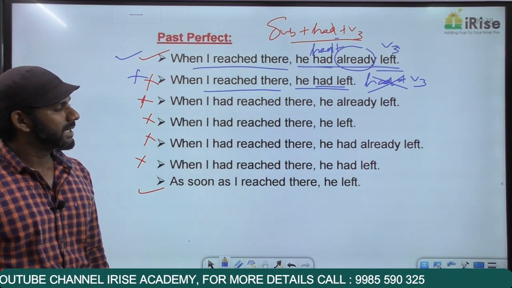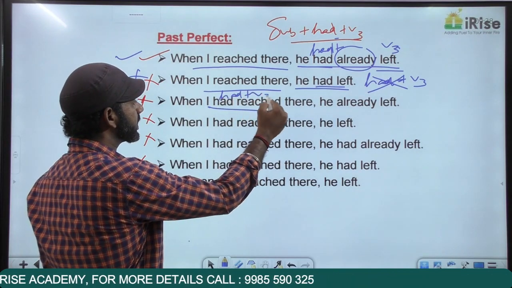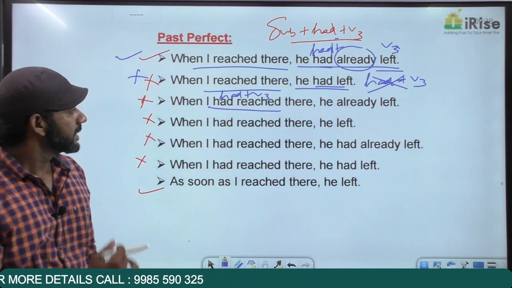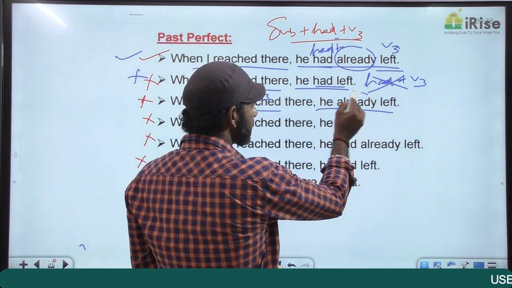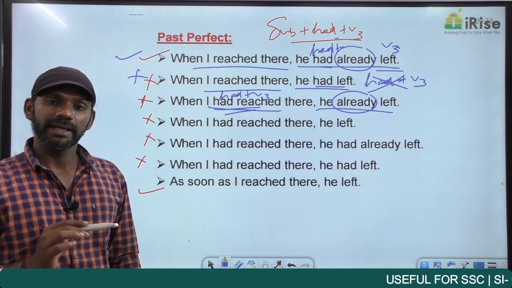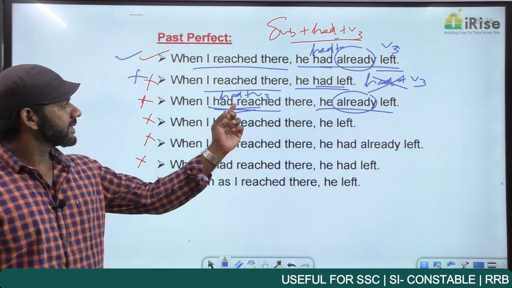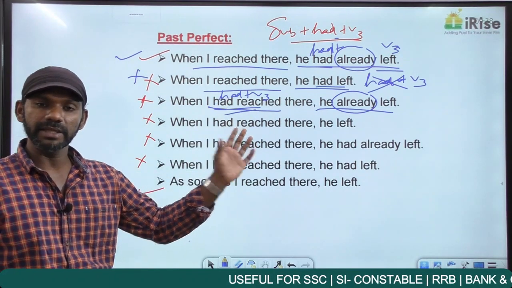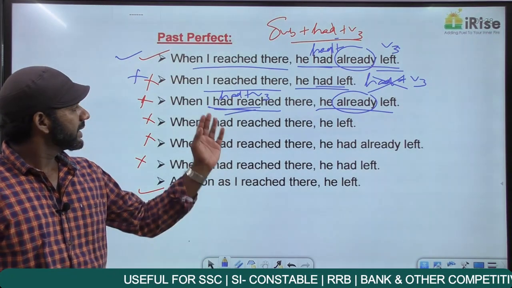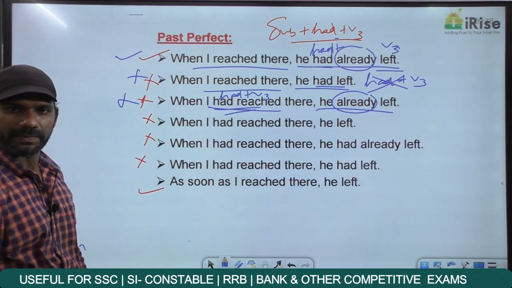Come to the third one. When I had reached there, had reached is had plus V3 past perfect. When I had reached there, comma, he already left. So two actions in the past tense, time difference is there, past perfect is used. What is wrong? According to the rule, the action completed first must be in the past perfect tense. This I had reached there according to the statement is the action completed second. As per the rule, the action completed first must be in the past perfect. In this sentence, the action completed second is in the past perfect tense, grammatically wrong.